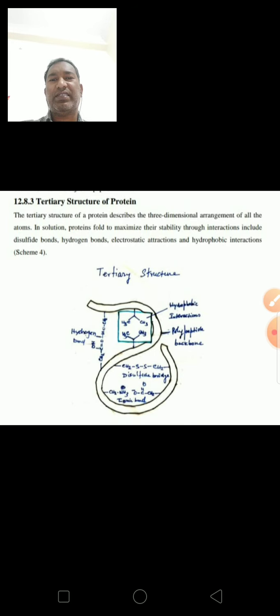The tertiary structure of protein describes the three-dimensional arrangement of all the atoms. In solutions, proteins fold to maximize their stability through interactions including disulfide bonds, hydrogen bonds, electrostatic attractions, and hydrophobic interactions. So tertiary structure means the arrangement of proteins in 3D space.